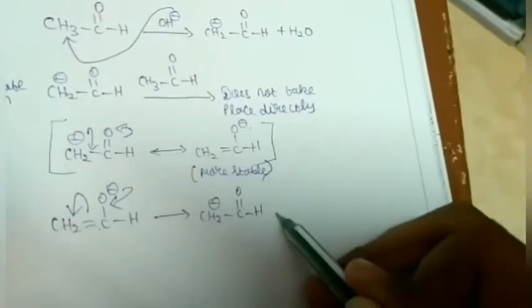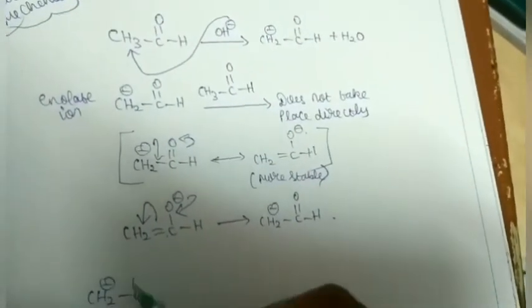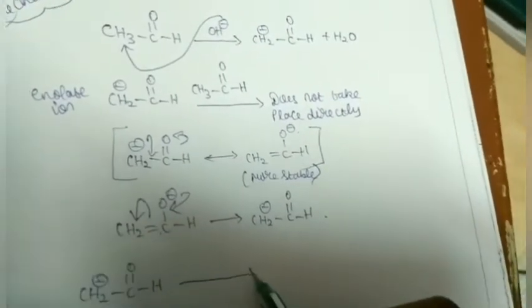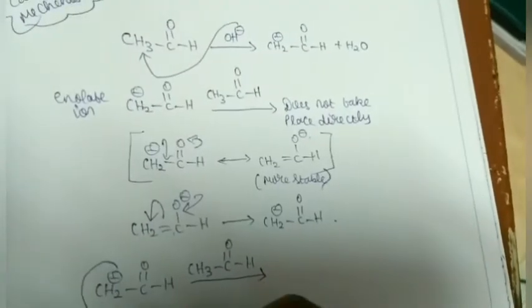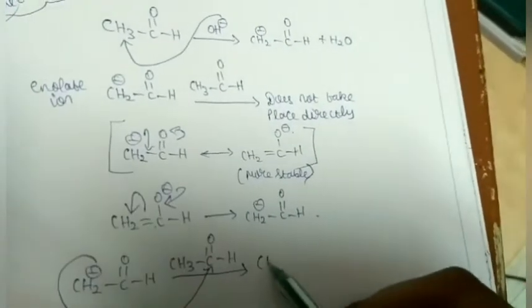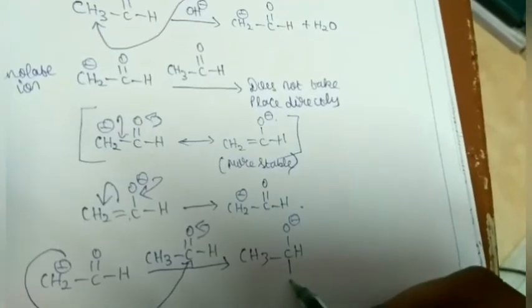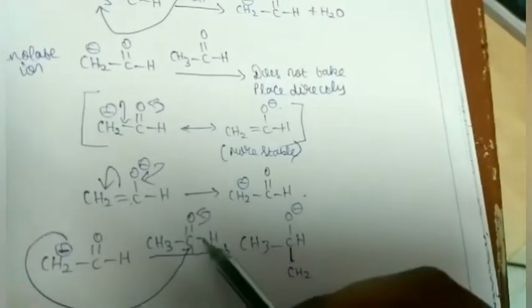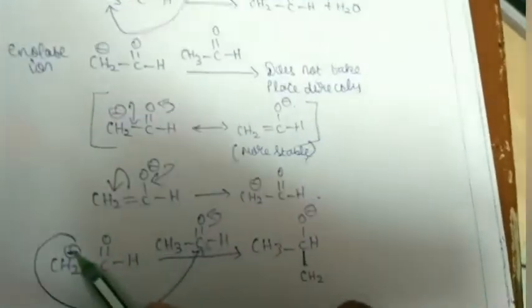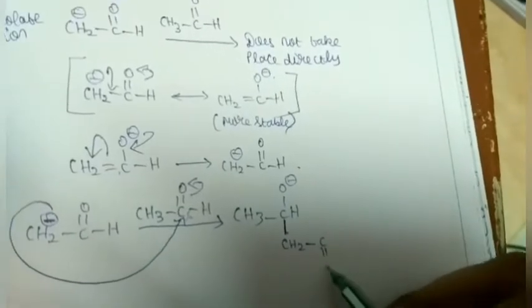Now this CH2 minus C double bond O H will undergo one more attack on one more molecule of acetaldehyde. This negative charge will come over here. So CH3, and this will polarize over here, C O minus H, CH2. This bond is formed by this negative charge. There is a substantial amount of positive charge here and negative charge here, so by force of attraction a bond forms here. CH2 C double bond O H.